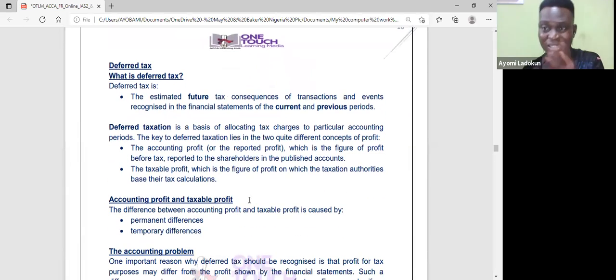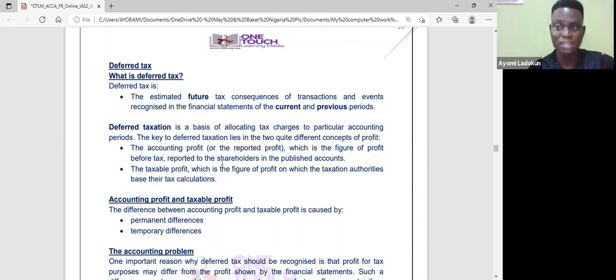Now let's go to deferred tax. Remember, I told you earlier that what IAS 12 is actually dealing with is deferred tax. So that is what we are really focusing on.